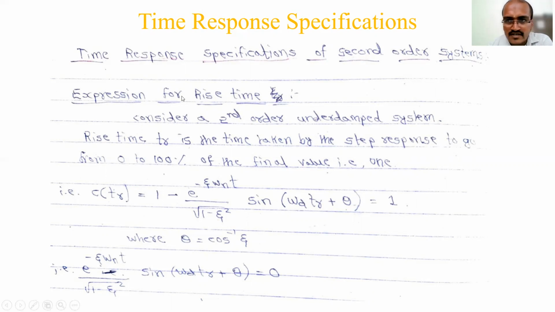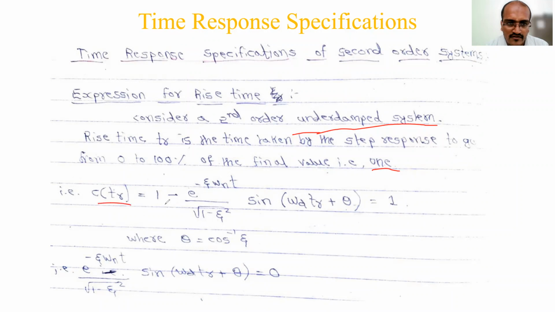First one we'll consider is rise time. Consider a second order underdamped system. The rise time TR is the time taken by the step response to go from 0 to 100% of the final value. This definition holds good for the underdamped system. As we have mentioned, there are two definitions for rise time. So what is the time response? 0 to 100% of the final value means C of TR is nothing but 1. Wherever t is there, we'll substitute TR.